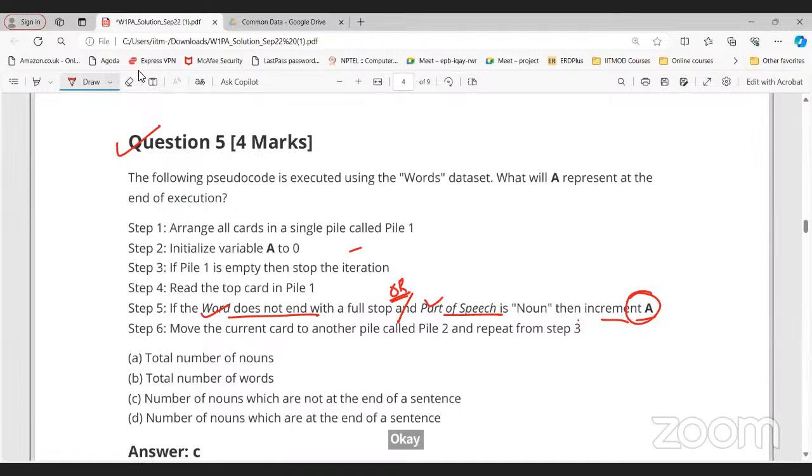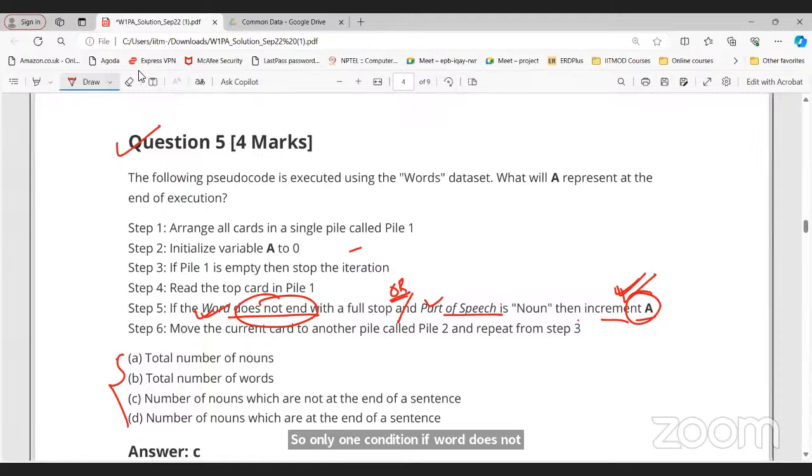Option B will be correct, since only one condition needs to be satisfied. If the word does not end with full stop, then increment the value of A. If it is a part of speech, then also increment the value of A. And if both conditions are true, then also we increment the value of A. So in this case, none of the options will be correct. The option would be the number of nouns or the number of words that do not end with full stop.